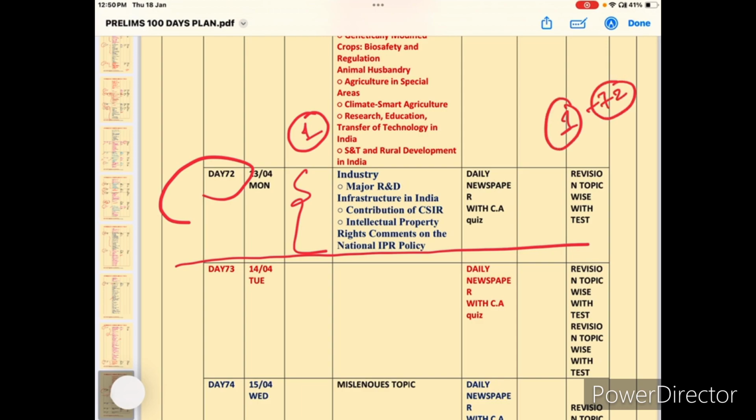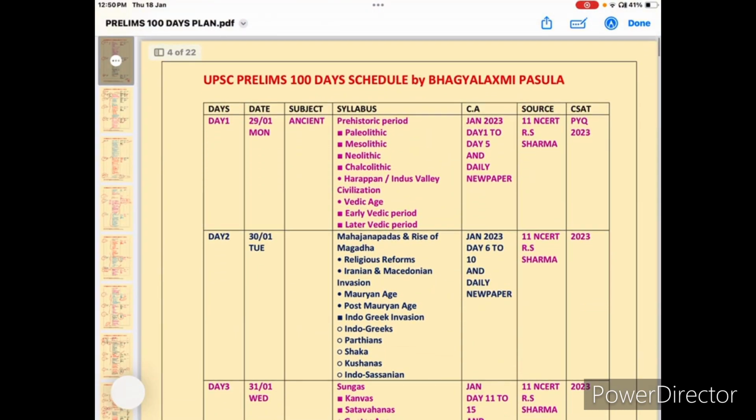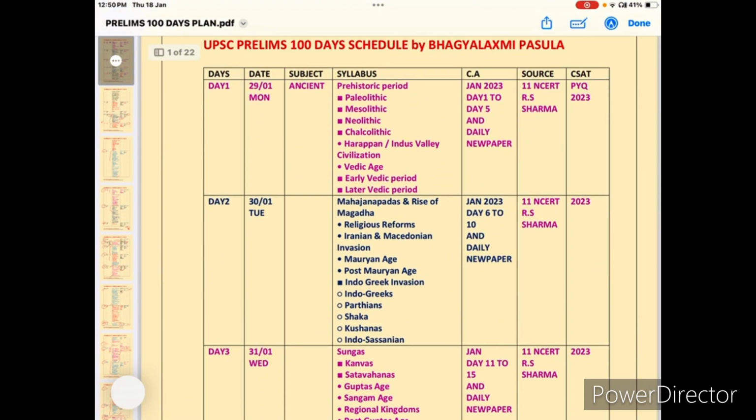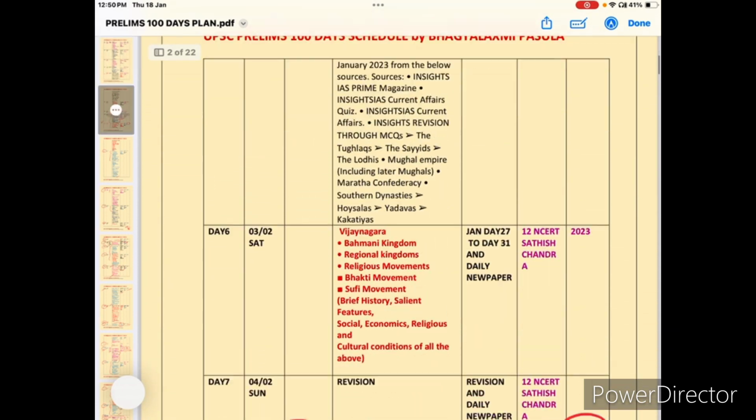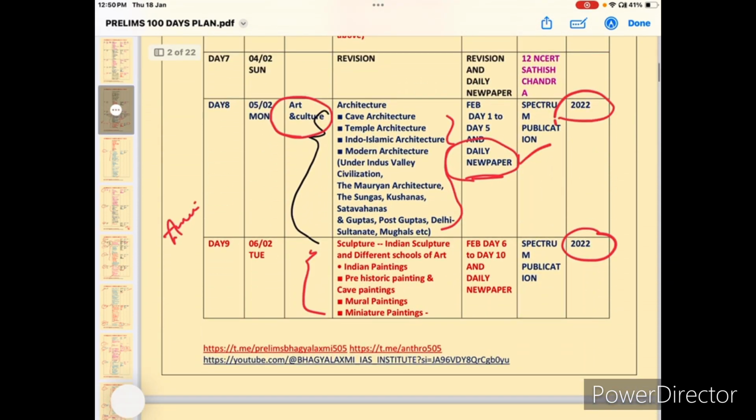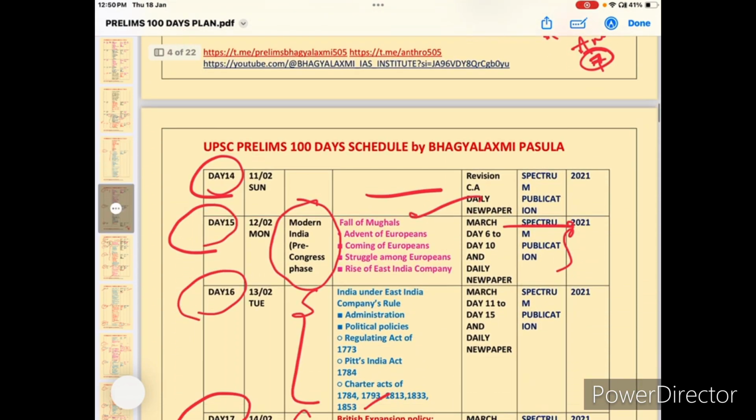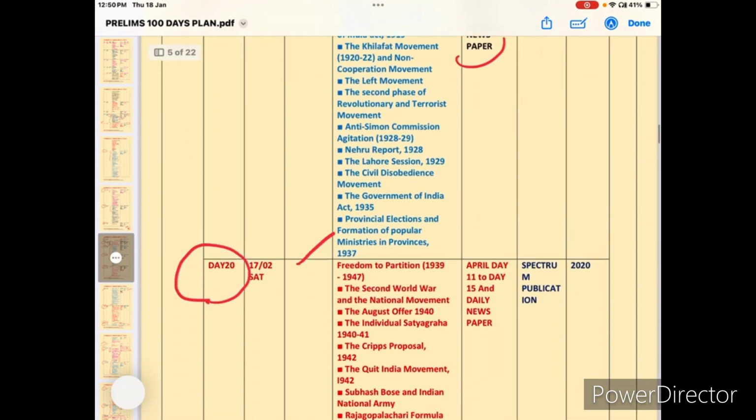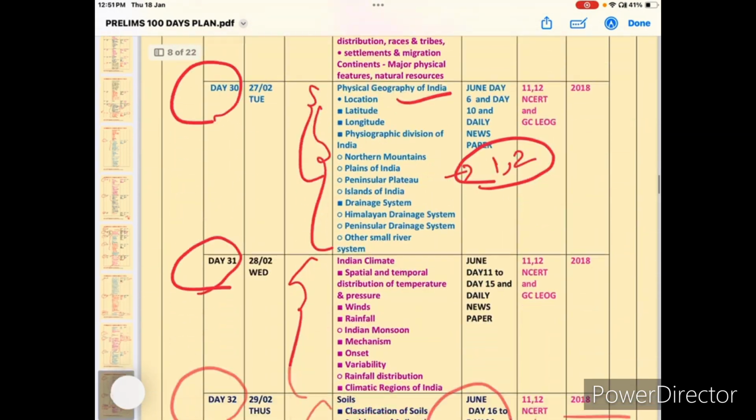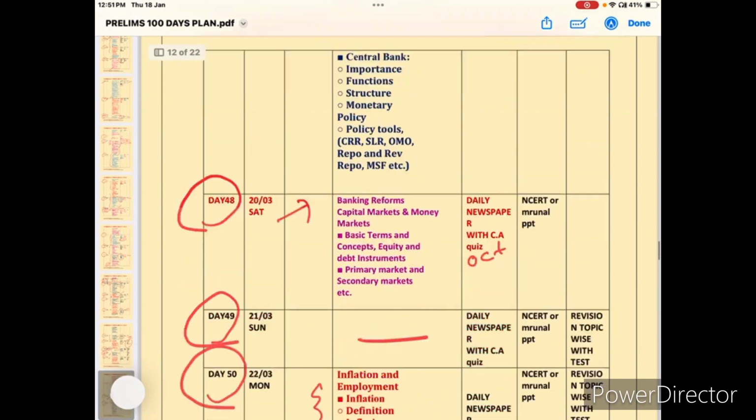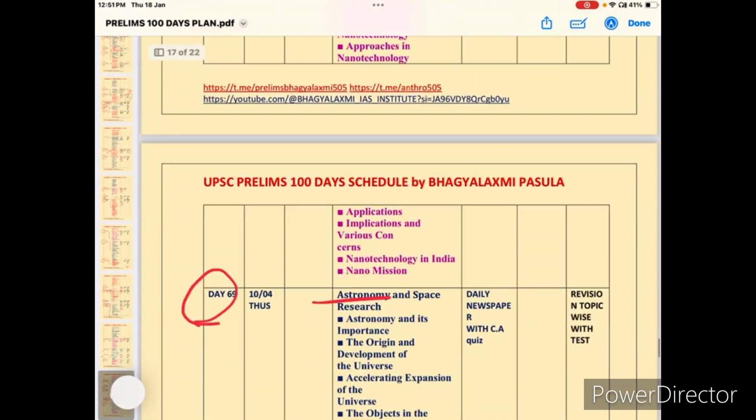So for the first reading, how many days will it take? 72 days, approximately, is my plan. Okay, see here, day 1, 3 days ancient history, 3 days medieval, art and culture 6 days, modern India 6 days, sorry, modern India 8 days, and polity 8 days, economy 8 days. So like this we are going to complete the complete syllabus in 70 days.